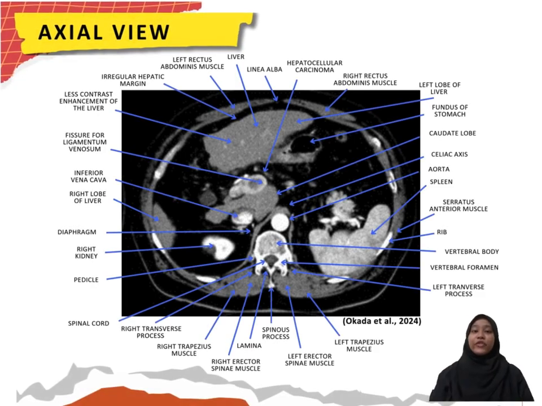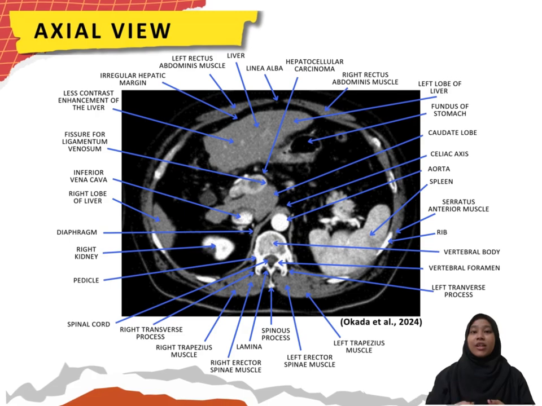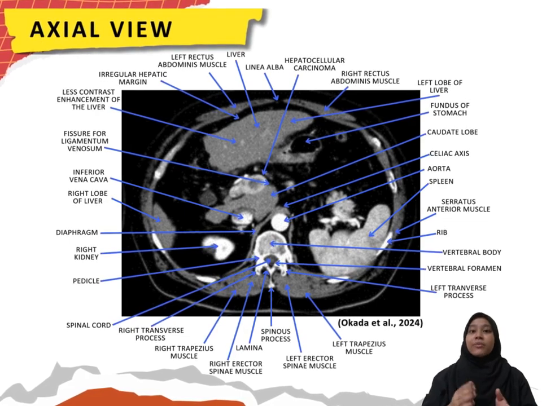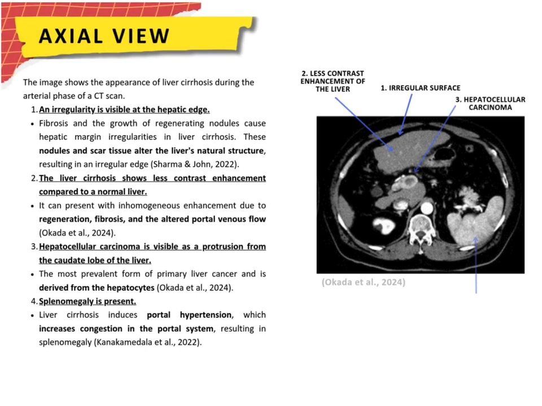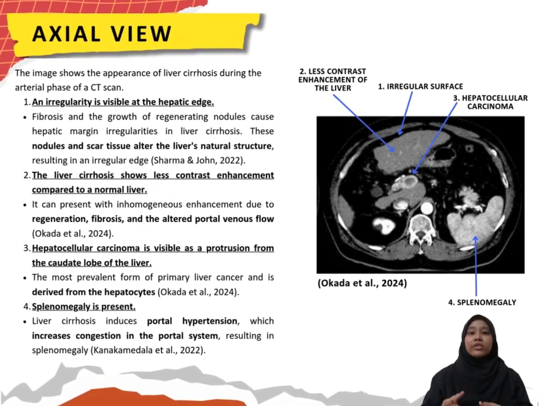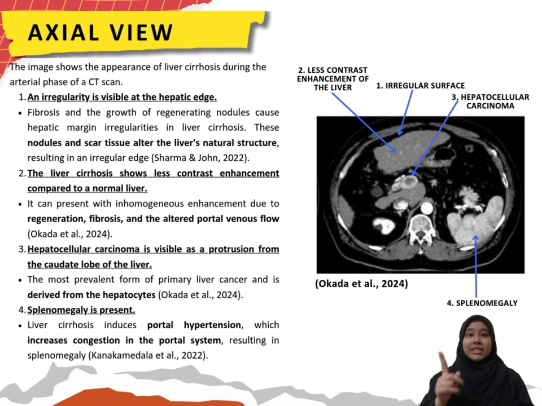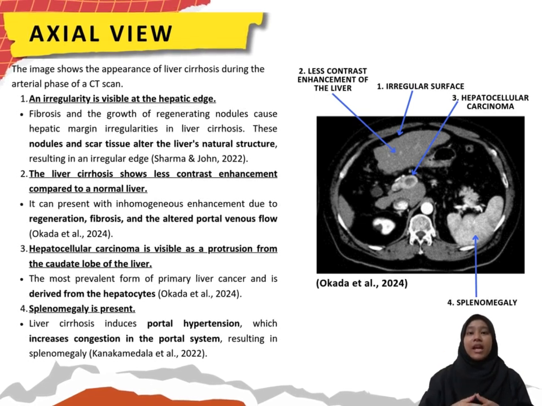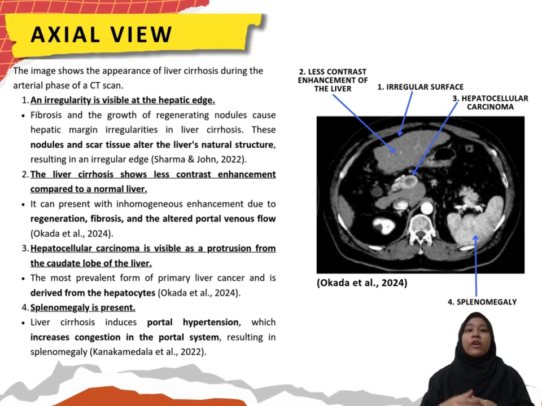This is an axial view of the abdomen with liver cirrhosis on a CT image during the arterial phase, with labeling. The image shows the appearance of liver cirrhosis during the arterial phase of a CT scan. Firstly, an irregularity is visible at the hepatic edge. Fibrosis and the growth of regenerating nodules cause hepatic margin irregularities in liver cirrhosis. These nodules and scar tissue alter the liver's natural structure, resulting in an irregular edge.